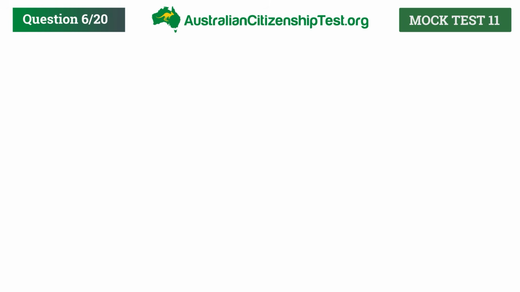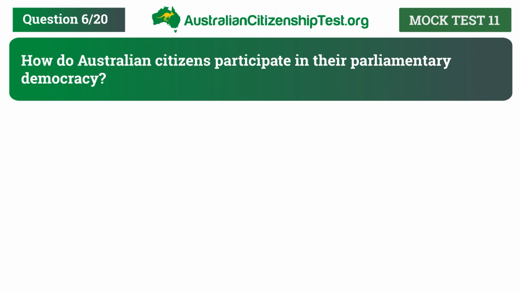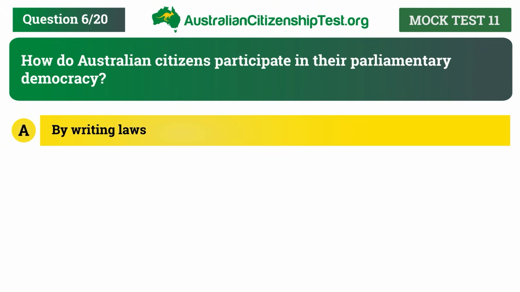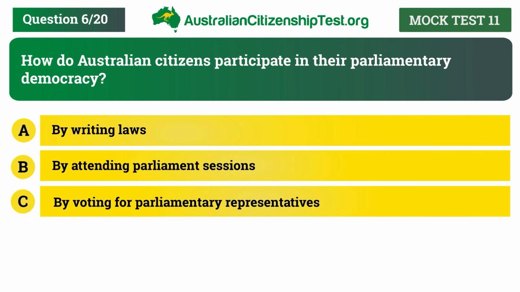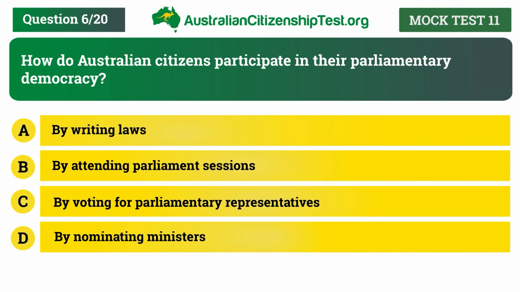Question 6. How do Australian citizens participate in their parliamentary democracy? A. By writing laws. B. By attending parliament sessions. C. By voting for parliamentary representatives. D. By nominating ministers.